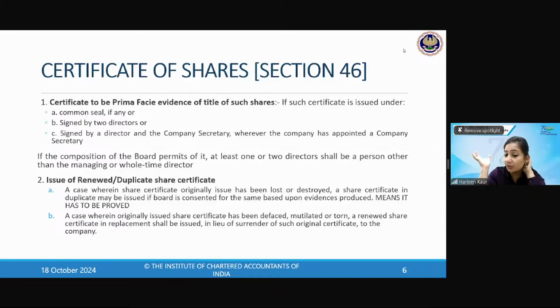Again, if it has been mutilated or torn, a little bit torn, spoiled, it has been destroyed, it has got torn, then also a renewed share certificate shall be issued. But you will have to surrender the original certificate. So say, for example, if I'm having this original share certificate and it got mutilated, it has got torn like this, now it is not clear, then I have to surrender it. I will have to give it back to the company and then only the duplicate share certificate will be issued to me.